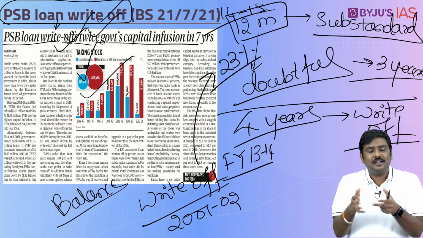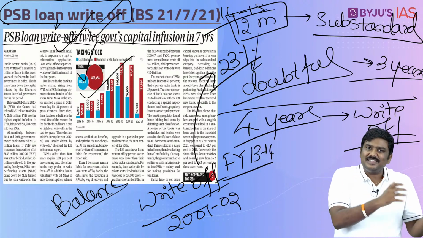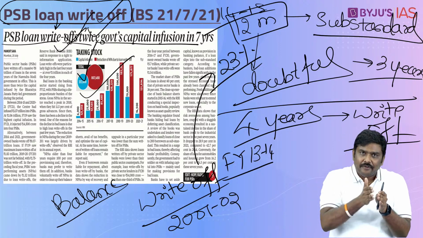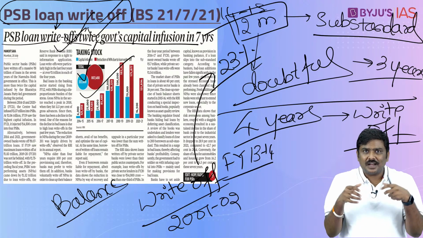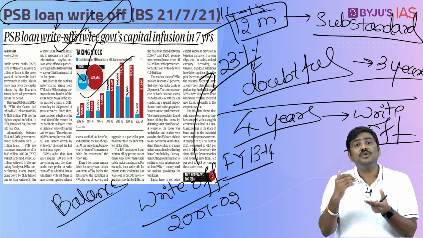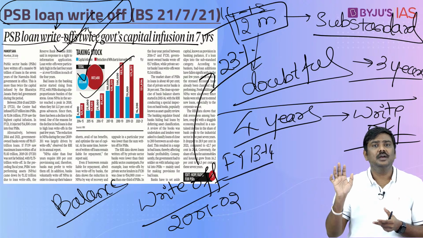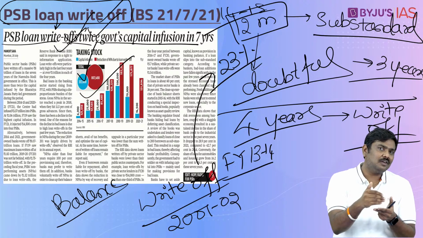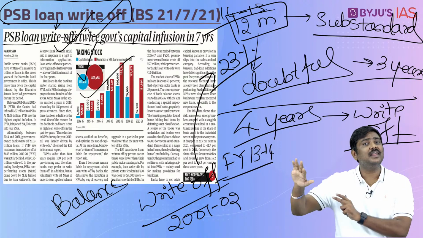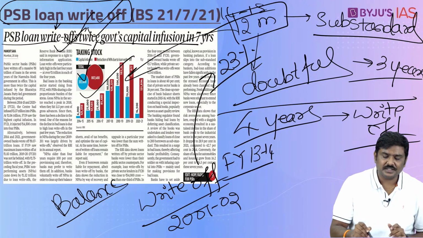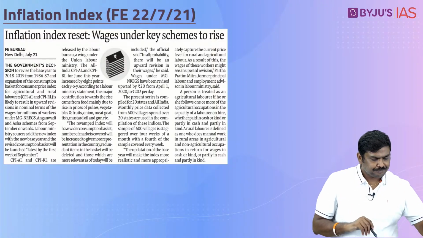And believe me, the number of loans which have been written off in recent times is very, very high. For example, in the last 4 years, every year the PSBs collectively have written off more than 1 lakh crore worth of these NPAs annually. So, the amount of loans written off in the last couple of years is very high. Recovery is very, very poor. So, that is what is being discussed in this particular article.